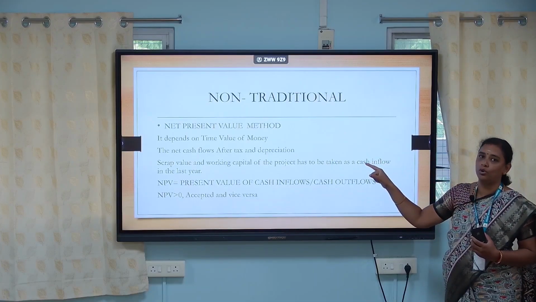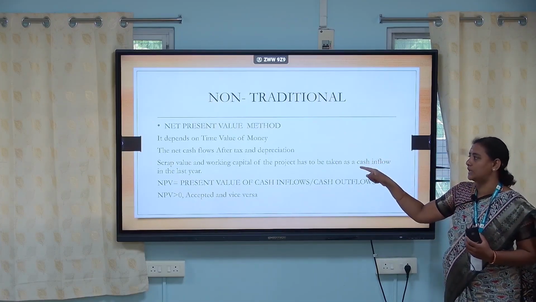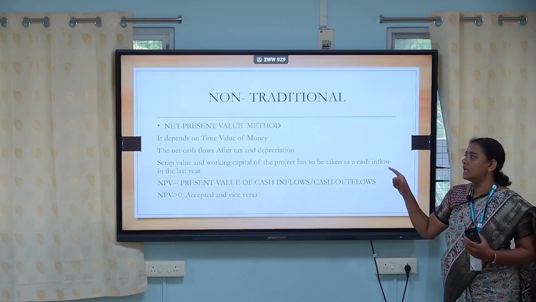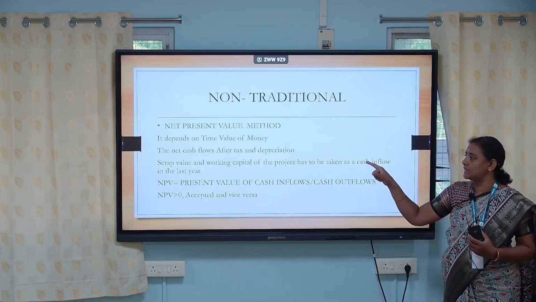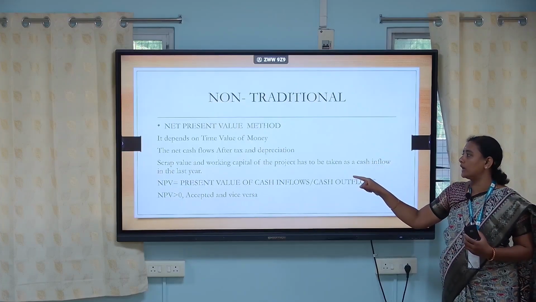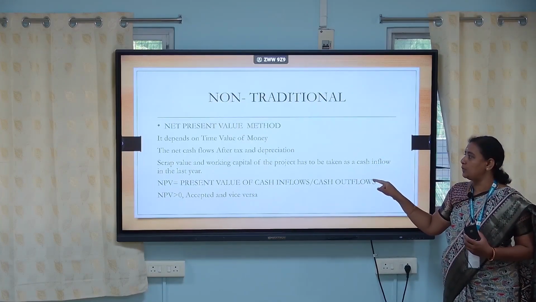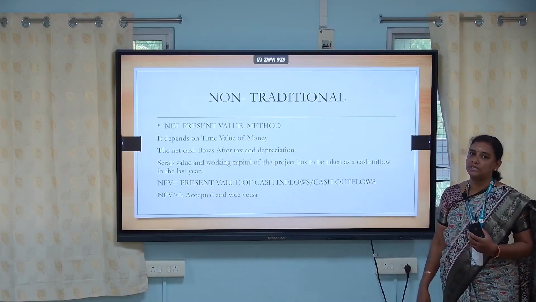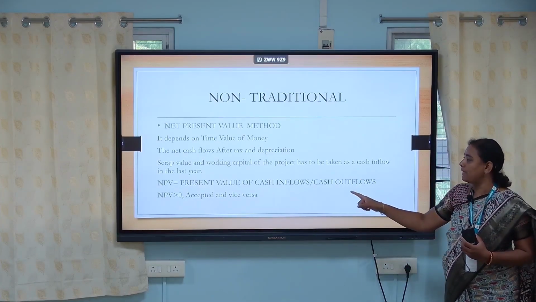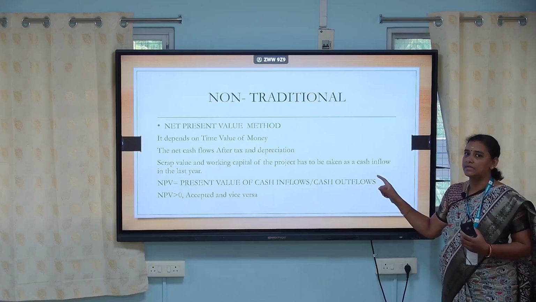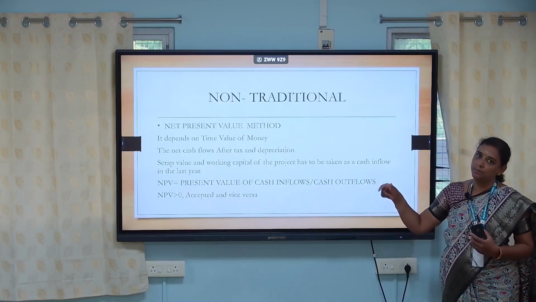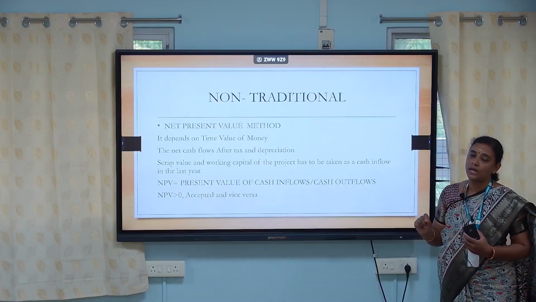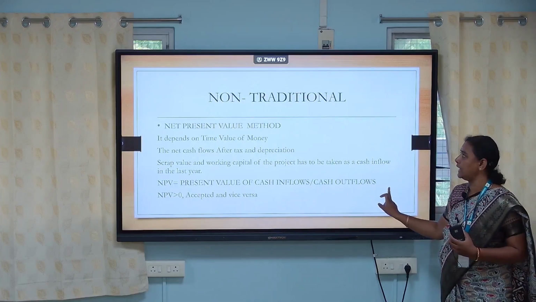The net cash inflows are to be taken after tax as well as depreciation. Here, for calculating the net present value, we are going to take into consideration the scrap value as well as the working capital of the project. So this has to be taken for the cash inflow in the last year. So the formula for net present value is equal to present value of cash inflows minus present value of cash outflows. If net present value is greater than 0, the project will be accepted. If the net present value is less than 0, it will not be accepted.